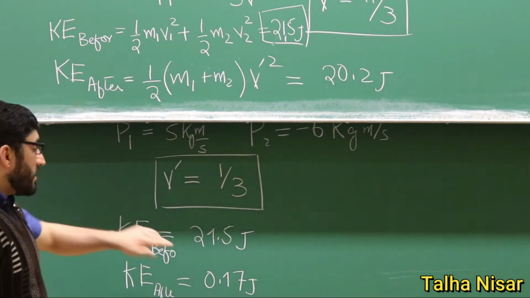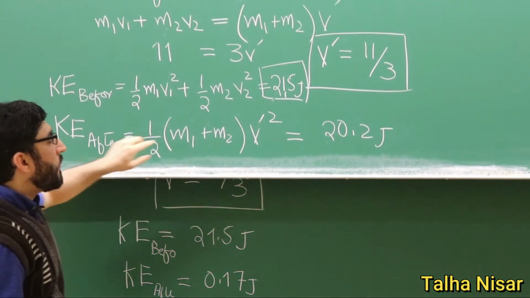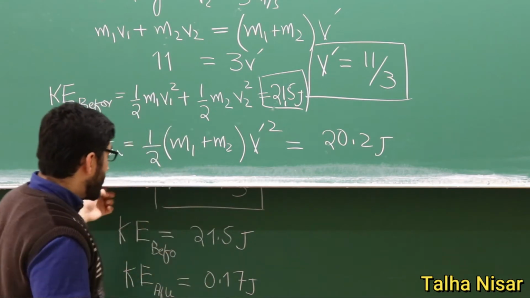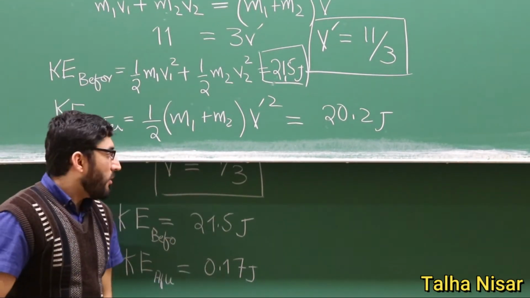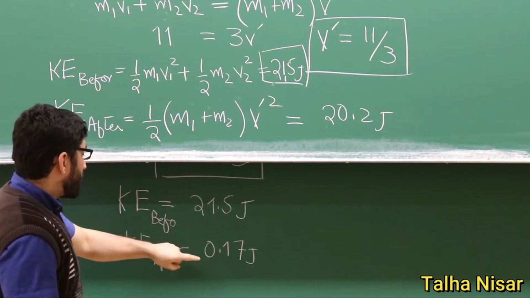So what we see here is that when they were moving in the same direction, we had a very small change in the kinetic energy, but now that they are moving in opposite directions, there is a huge change in the kinetic energy.